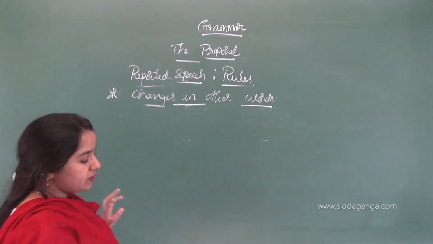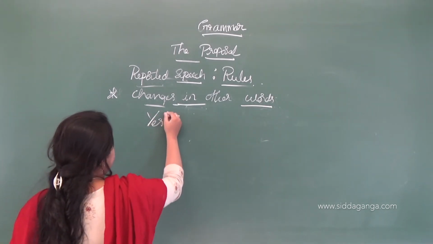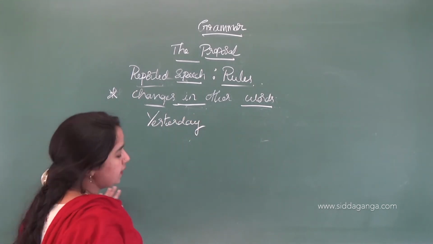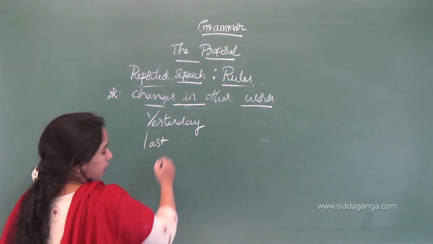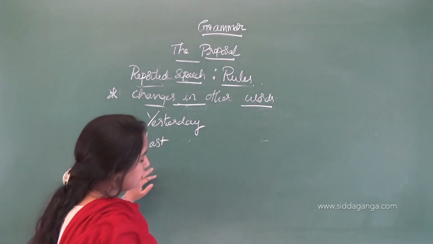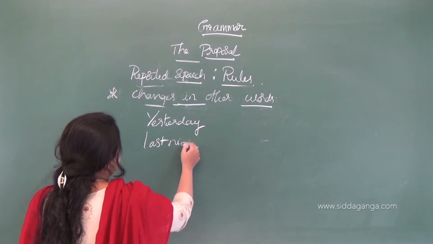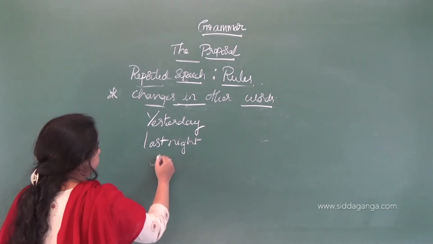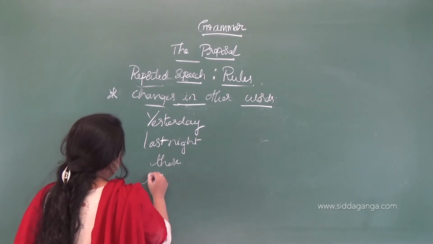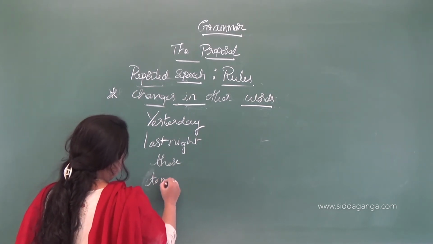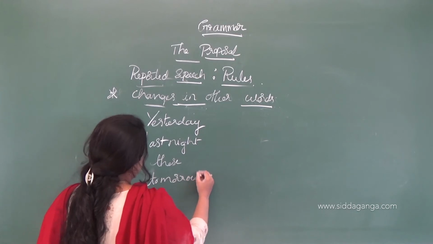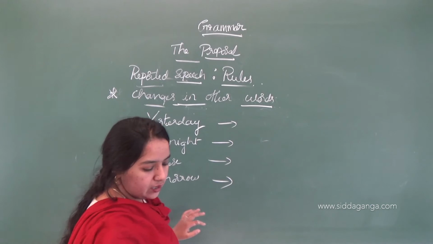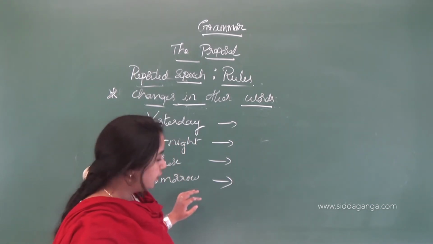Which are the other words here? That is yesterday, last night, these, tomorrow. Okay. Then how are we changing them here?